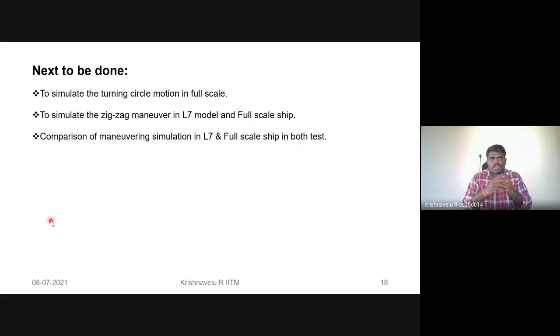Our next work is to simulate the same turning circle in the full scale, and similarly simulate the zigzag maneuver in the L7 model as well as in the full scale. Finally, we will compare the maneuvering simulation in both models, and after that compare which one gives good maneuvering behavior or good maneuvering simulation by this analogy method. These are the upcoming works. Maybe I will try to finish them in the next presentation.